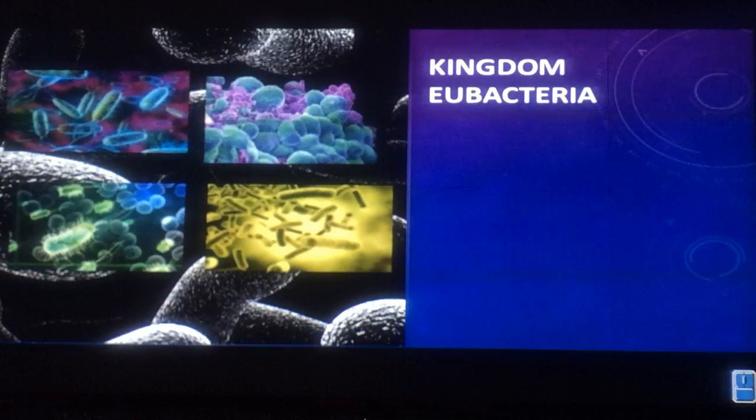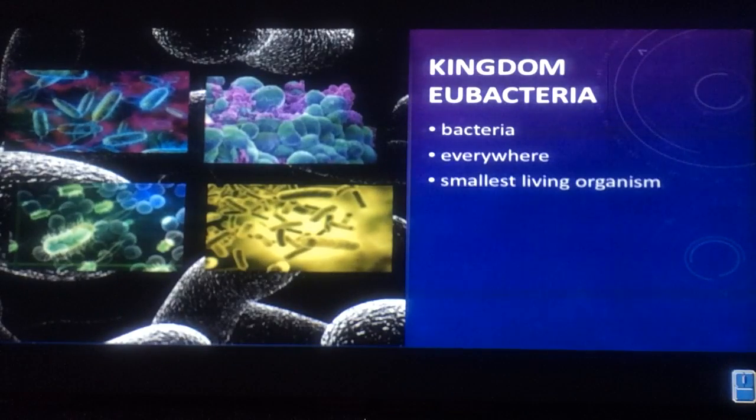The first one is kingdom Eubacteria. All of these different organisms are bacteria, and they're everywhere. Some bacteria are good and some bacteria are bad. For instance, some bacteria, such as in yogurt, are good bacteria. It's good for your digestive system. But bacteria that could give you a cold, or a sore throat, that is bad bacteria. They're the smallest living organism known to man.